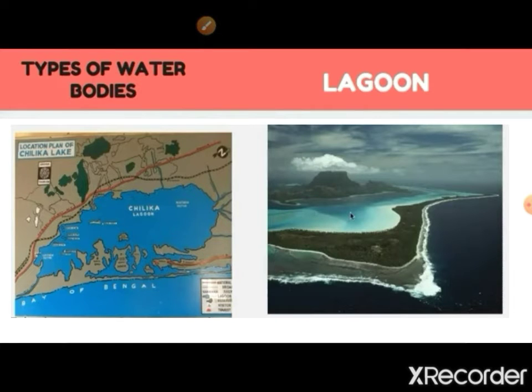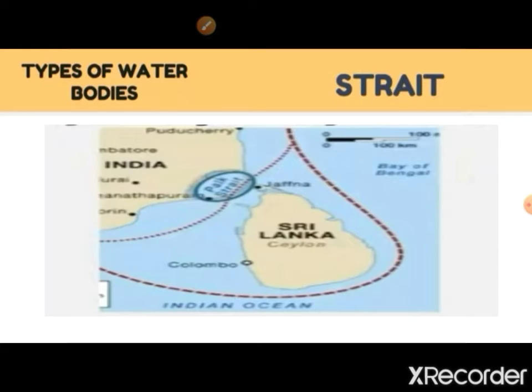Lagoon. A stretch of salt water separated from the sea by a low sand bank. For example, Lake Chilika in Odisha. Strait. A strait is a narrow stretch of water which joins two larger water bodies.